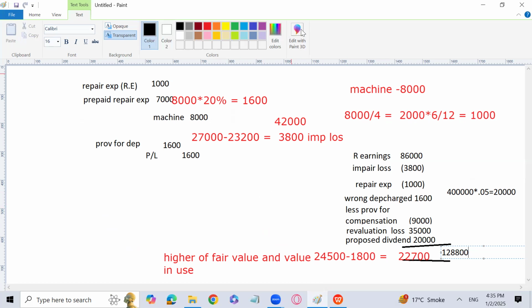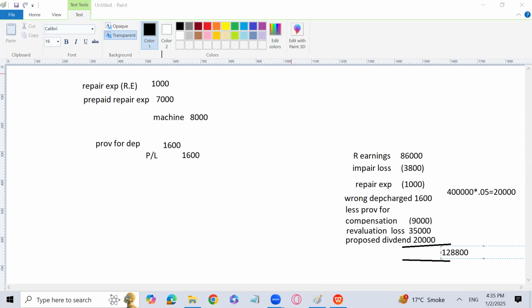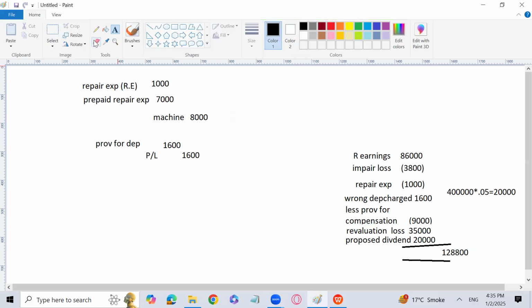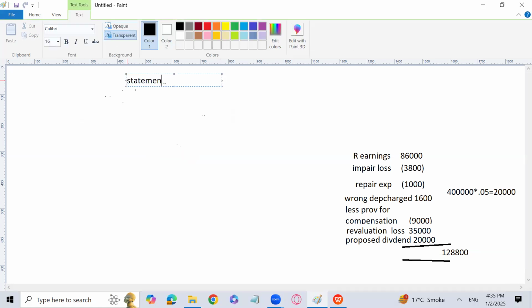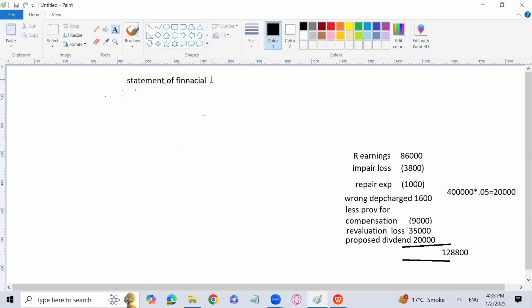Now I'm going to prepare the statement of financial position, and you will help me. I will subtract the things which I don't need any more. Although these entries will have an impact in the prepaid expenses and will also be subtracted from machine. But because I don't want to rub that particular portion, I'm going to prepare the statement of financial position over here. I hope that you have recorded already the entries I have passed.